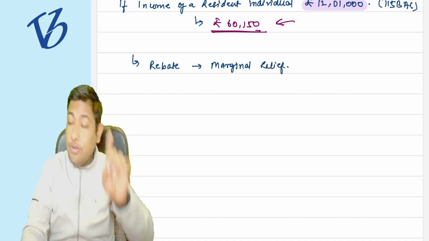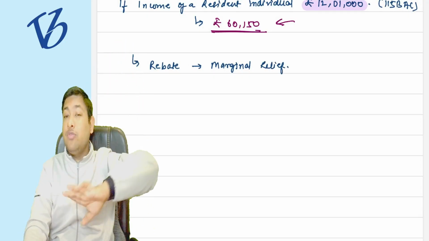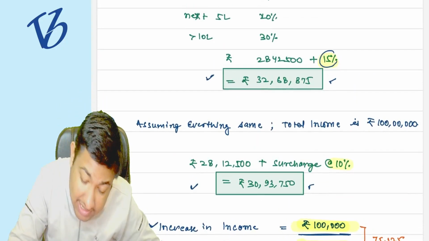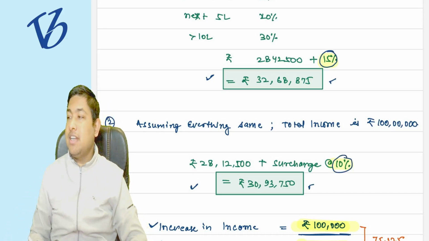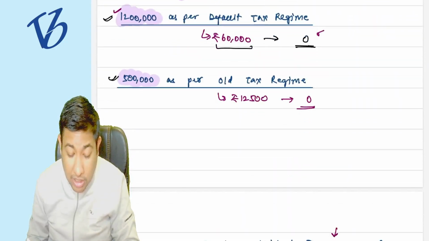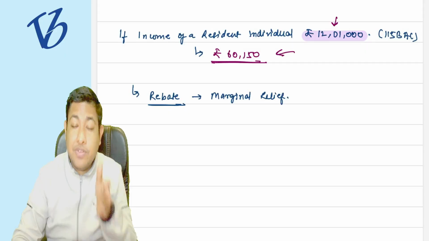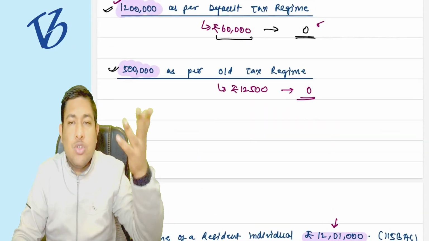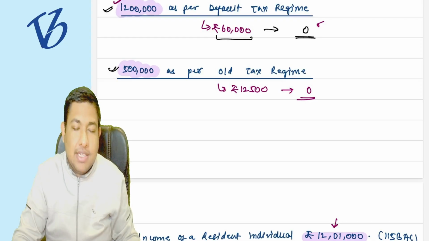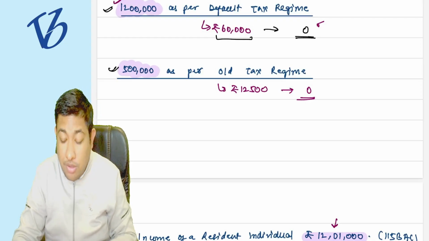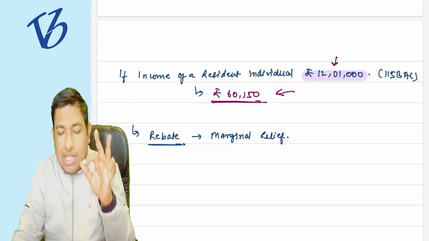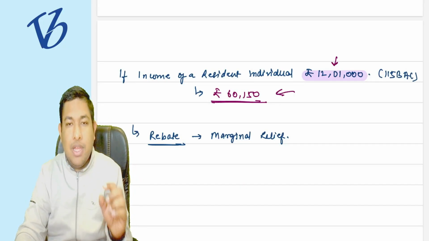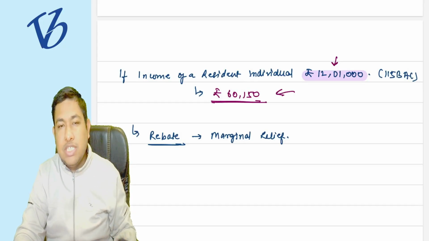Earlier, for the purpose of surcharge, we have seen the concept of marginal relief, where the surcharge rate was exceeding. That was the marginal relief that we were giving. Now we are talking about the rebate marginal relief. On 12 lakh rupees I was not paying anything, that is why tax was zero. But now, because of that 1000 rupees of extra income, my rebate benefit was taken out from me, and now I have ended up paying 60,150 rupees.